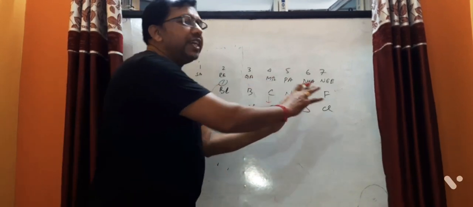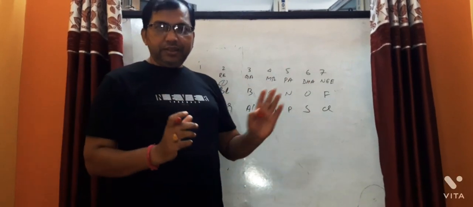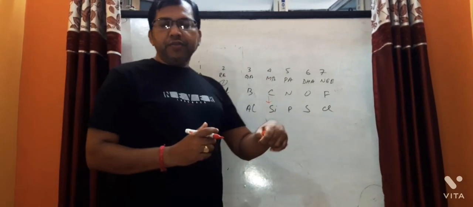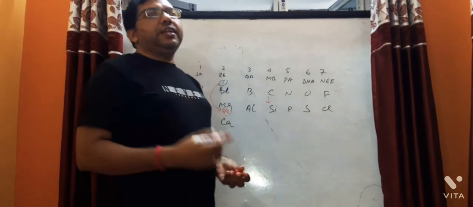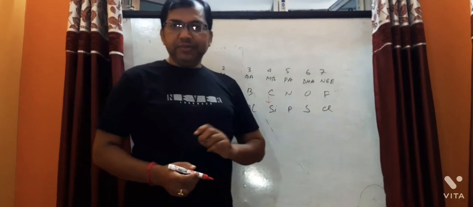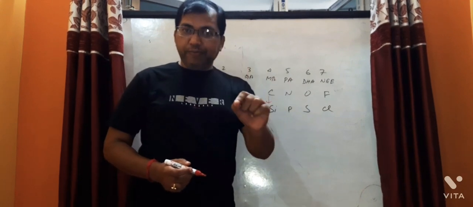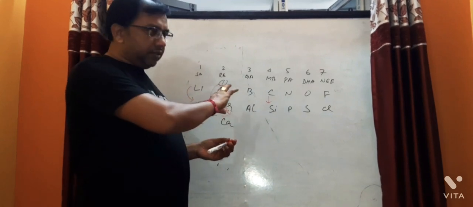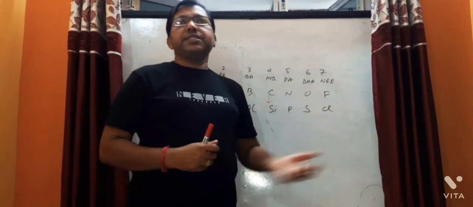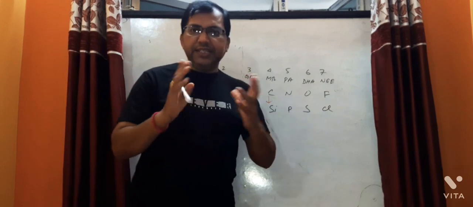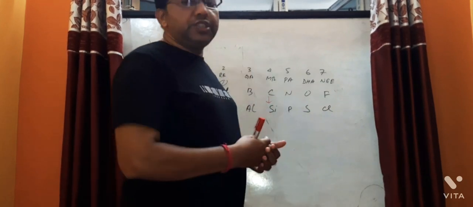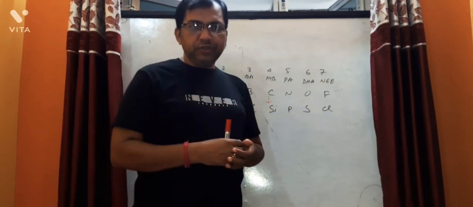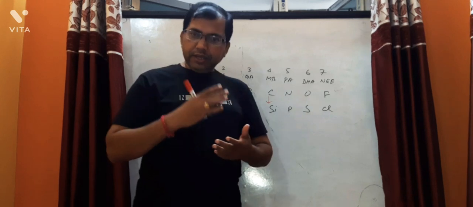In this way he arranged the elements. This is known as every 8th element, the property is being repeated. That's why it is known as the law of octaves. Newland's law of octaves. Very important things out here. This concept for the first time gives the idea about the property of periodicity. What is periodicity? The first time Newland gives this idea.